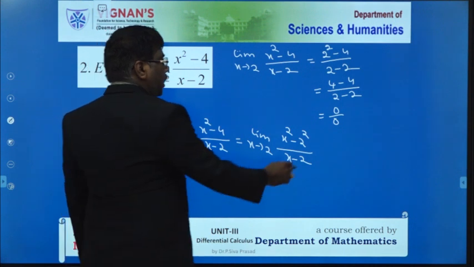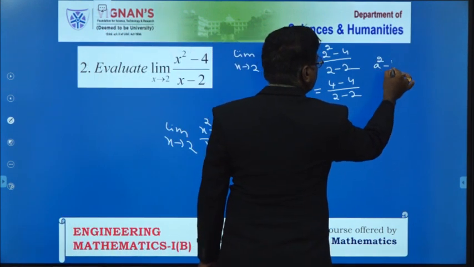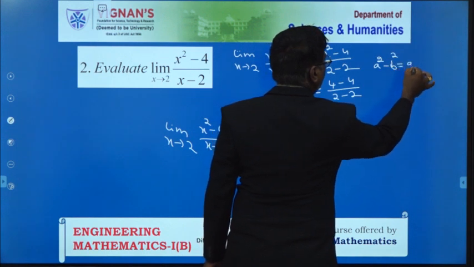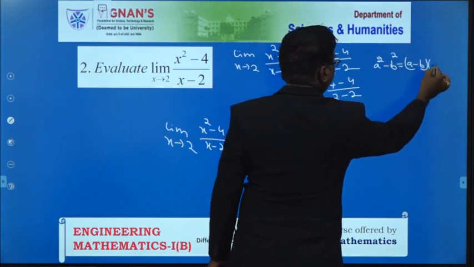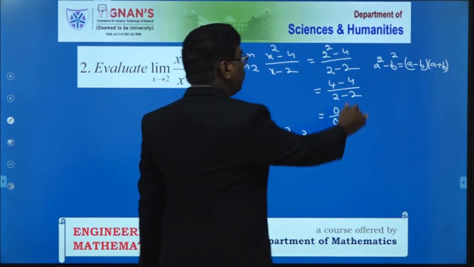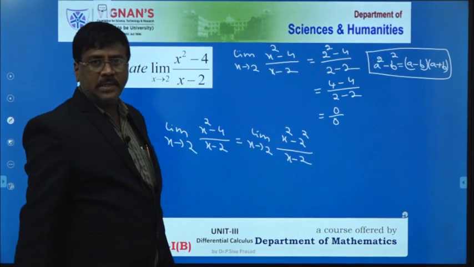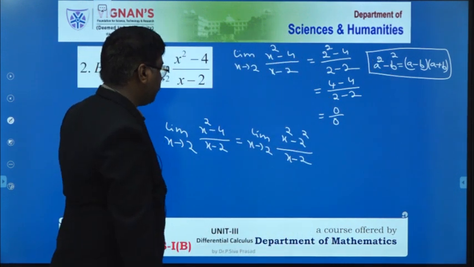There is a formula in algebra that you learned in the lower classes: a square minus b square is equal to (a minus b) into (a plus b).